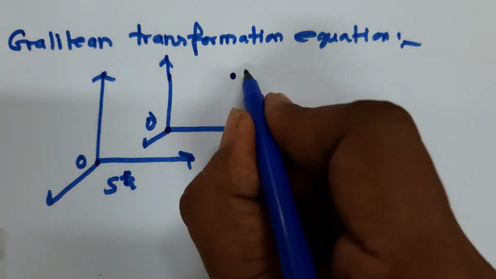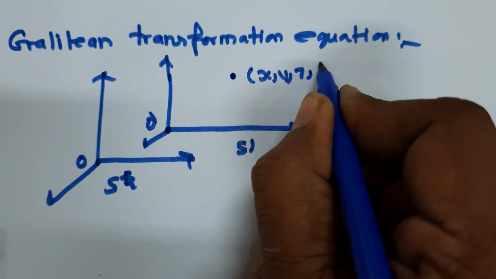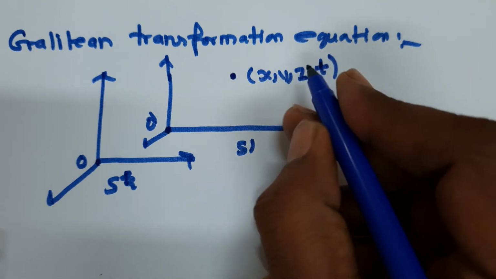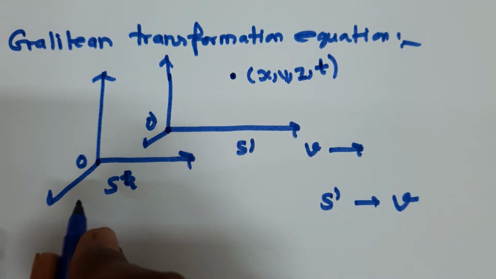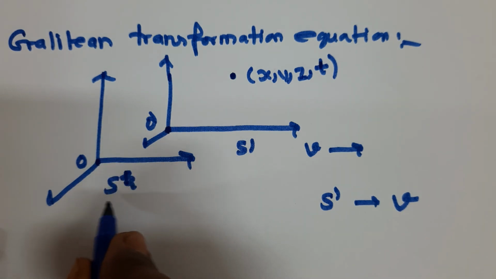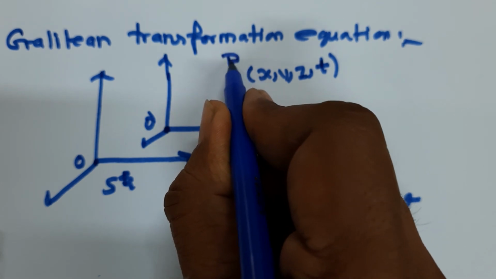Observer S will observe x, y, z and t. The x, y, z are the position coordinates, and t is the time of occurrence with respect to the observer of frame of reference S. Let's say this event is happening at point P.